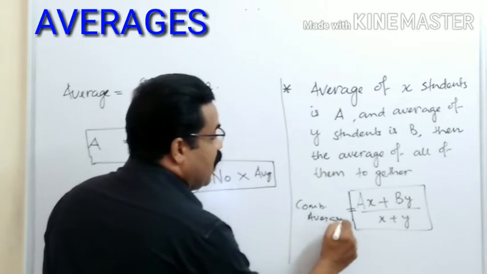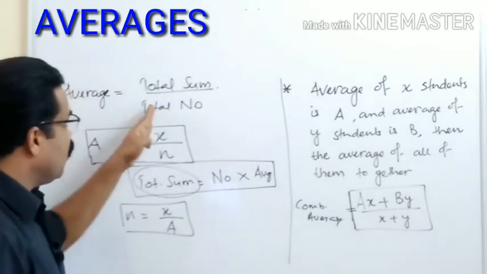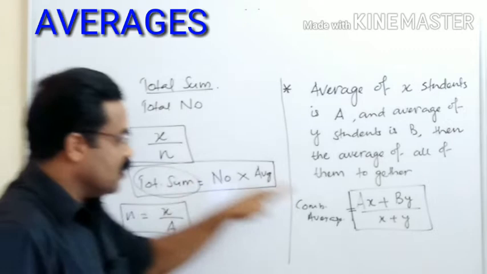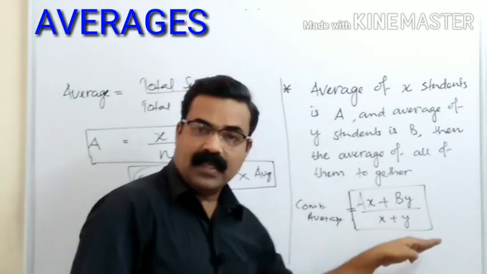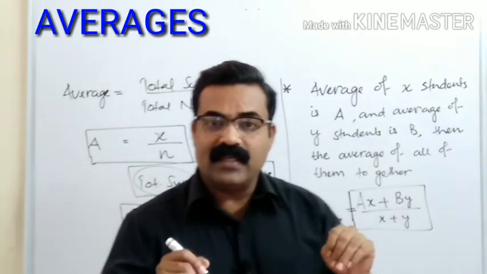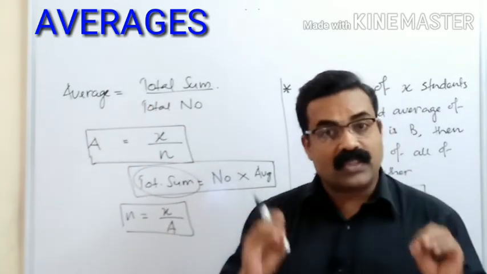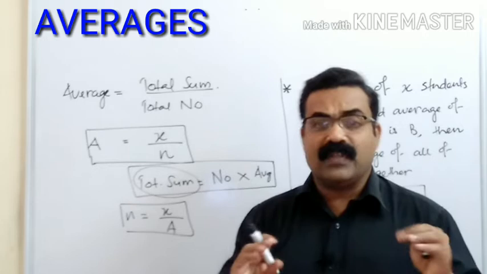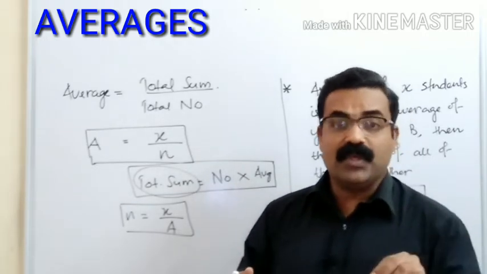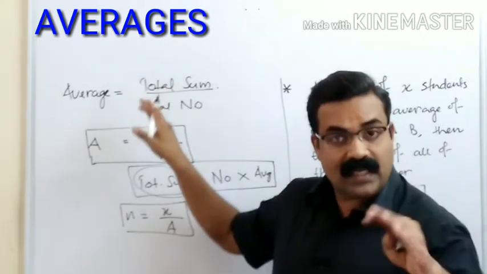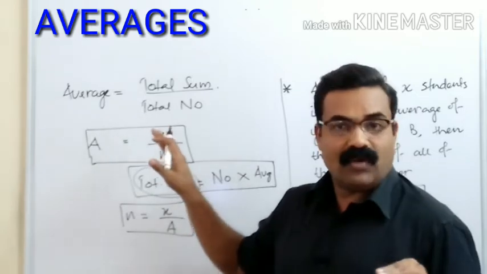This combined average also comes from the same formula, total sum divided by total number. Students, remember this formula: total sum by total number will not change in any type of question, whether it is twisted or not. This is the basic idea that will not change.